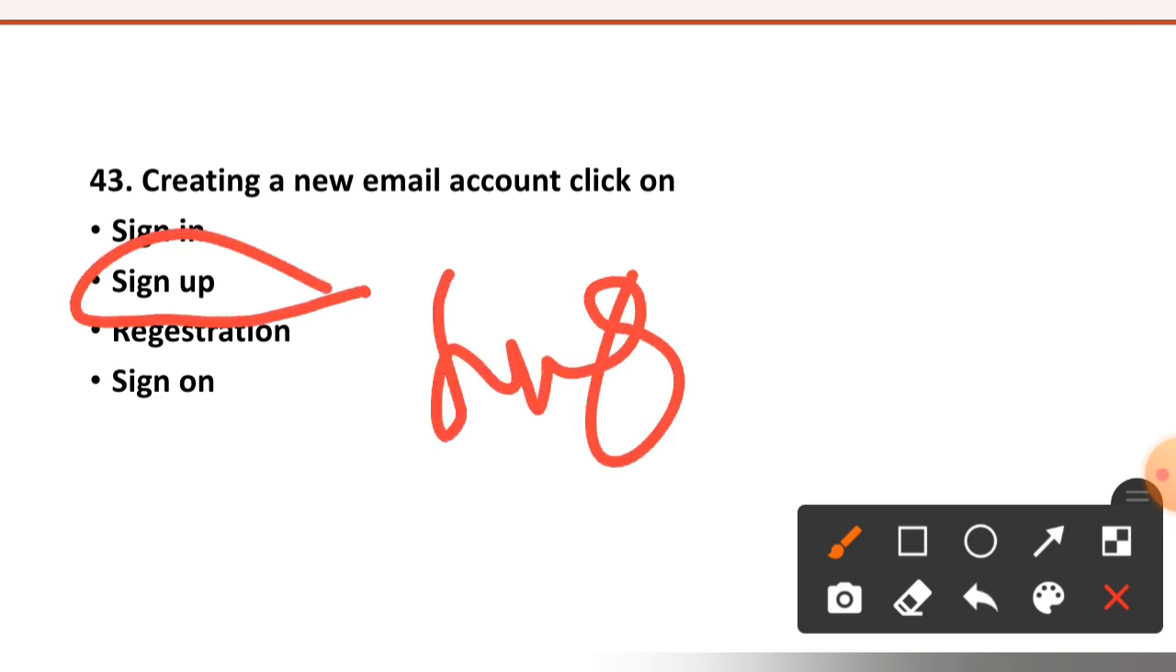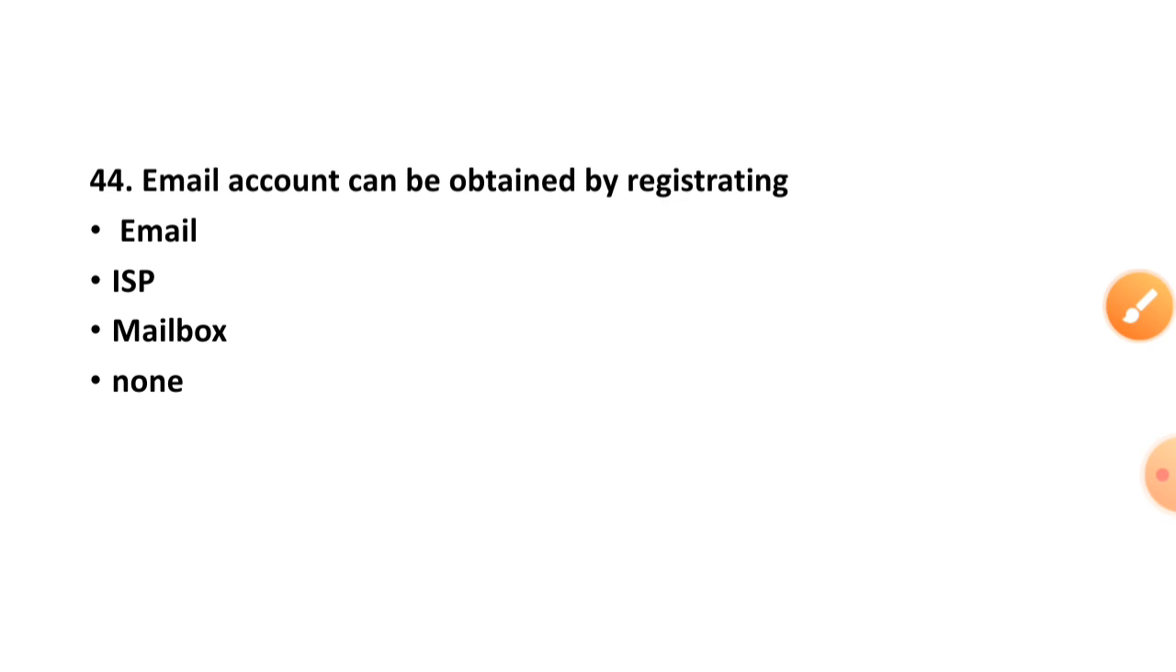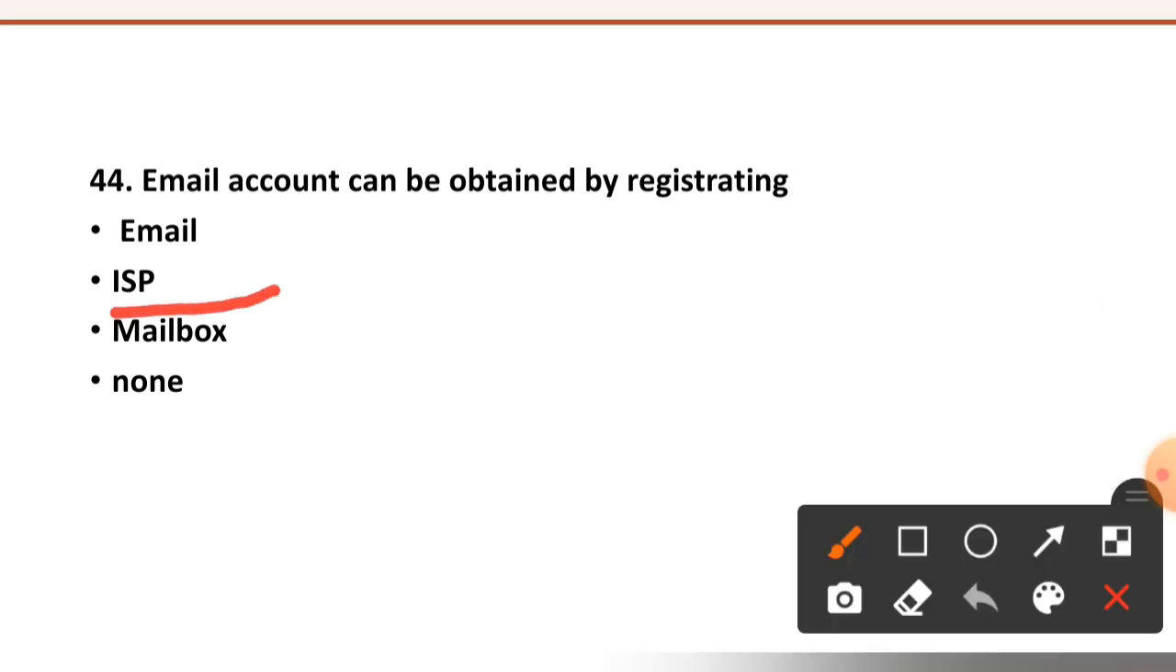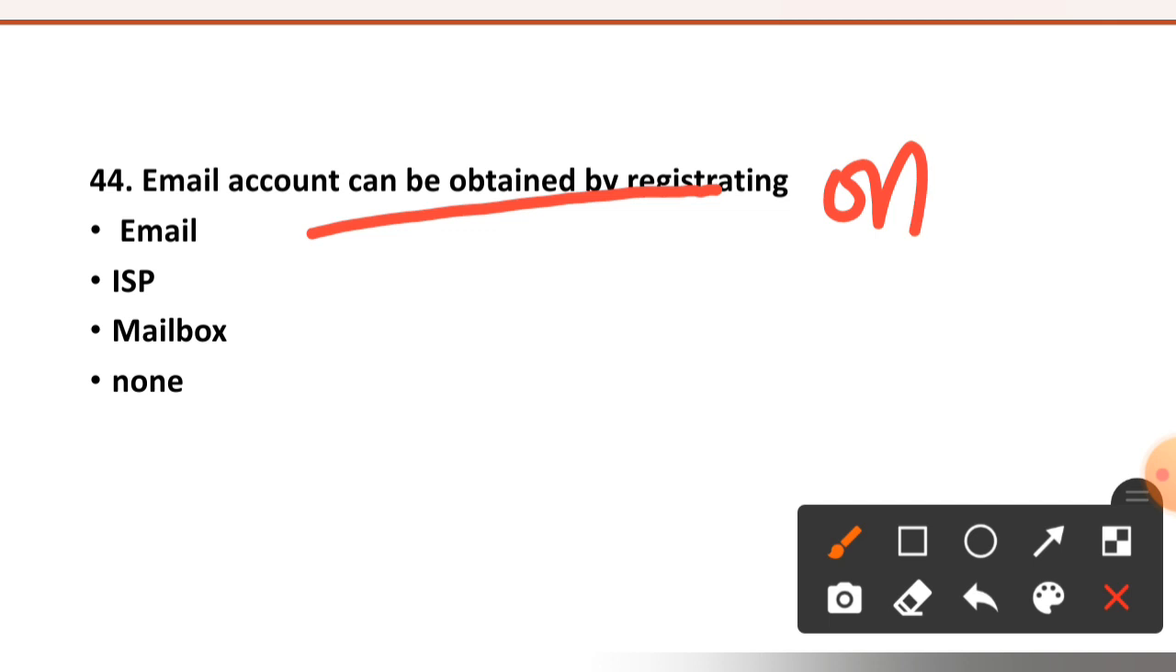Sign up is used for creating a new account. Now see 44th question. An email account can be obtained by registering with email, ISP, mailbox, or none. ISP. An email account can be obtained by registering with an ISP.